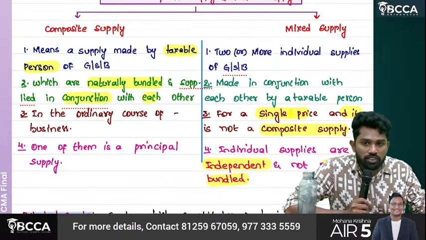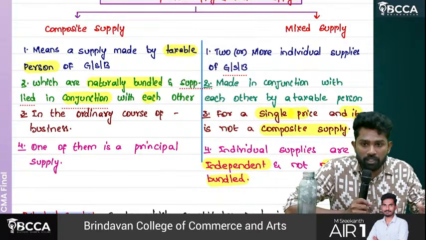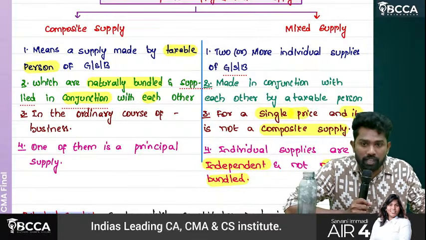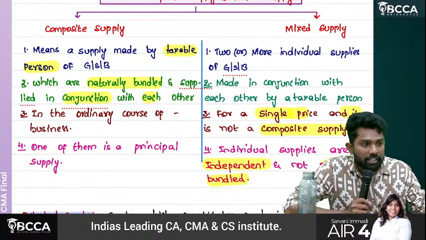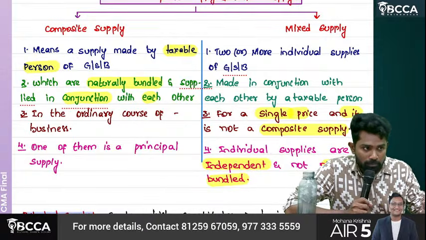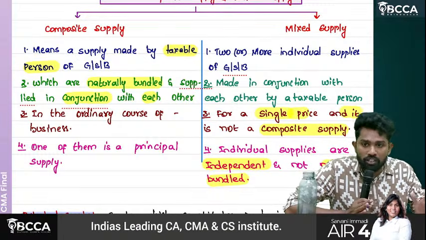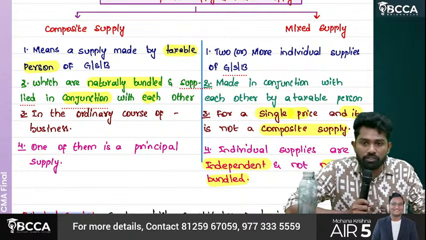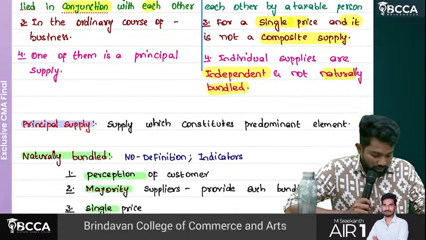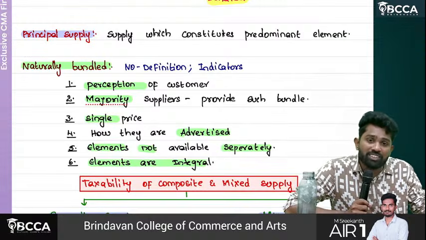In composite supply, one among the bundle which is having predominant character or predominant element will be treated as what? Principal supply. Okay, in mixed supply, none of them are predominant. Every supply is individual and independent. Then that is called as what? Mixed supply. But to decide whether it is naturally bundled or not, we have certain parameters.